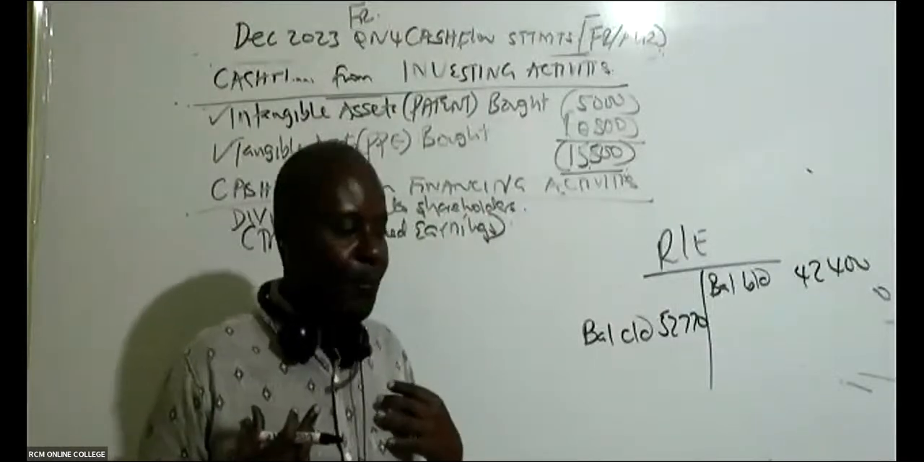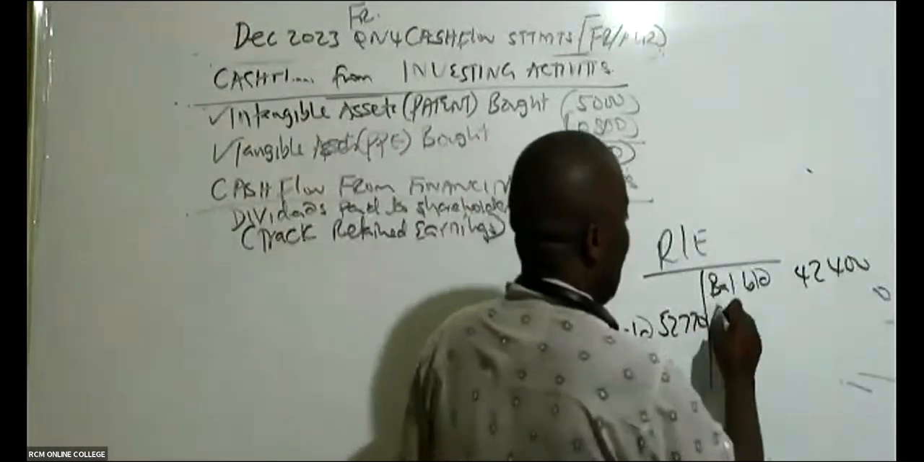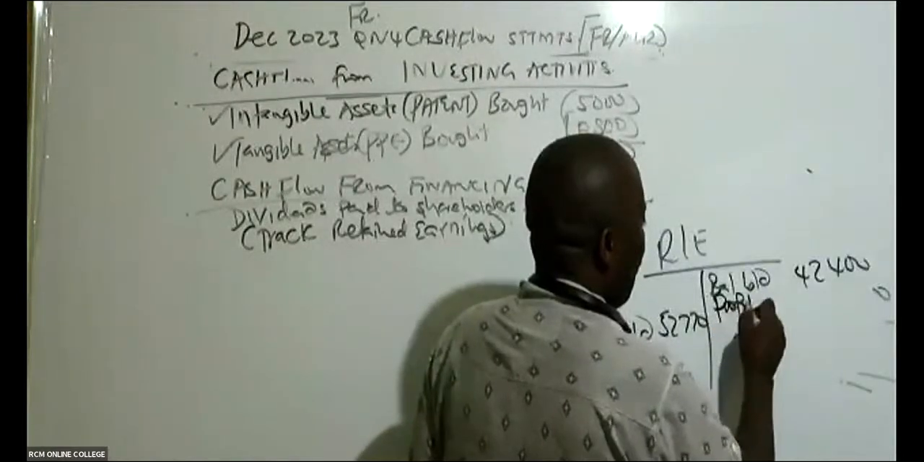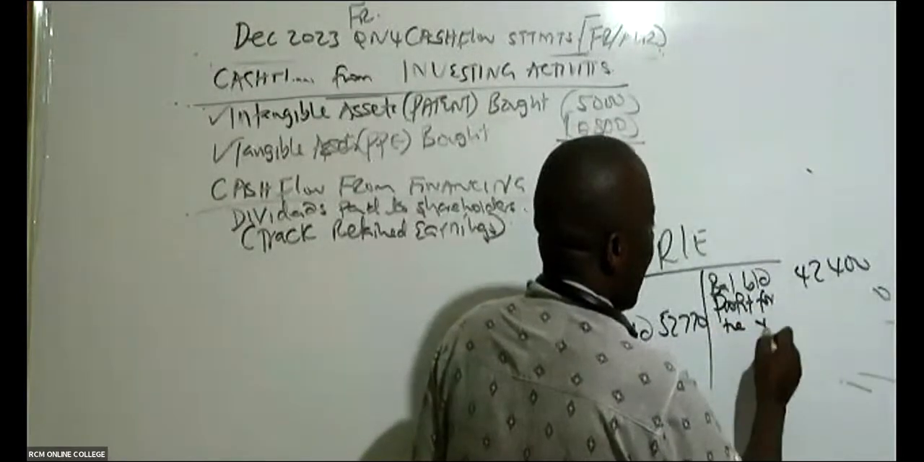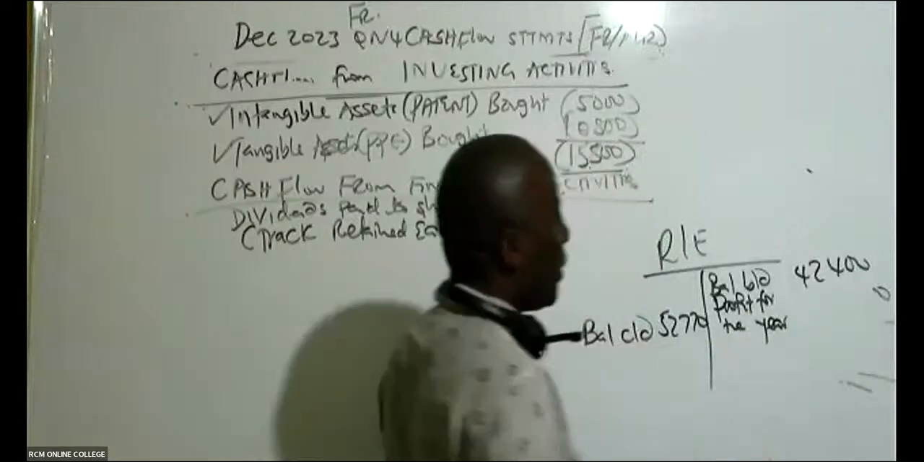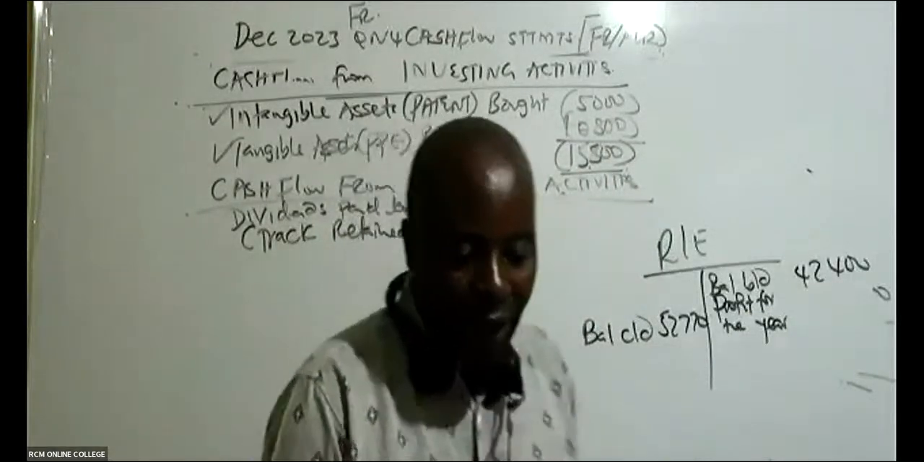make in the year. So you come and give us here profit for the year. The profit for the year. So go to your statement of comprehensive income and then you pick profit